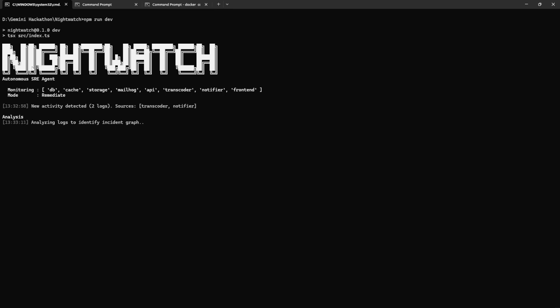Once it gets these errors, it starts the analysis phase, basically trying to identify what incident has occurred, and it uses different tools like list containers and inspect containers. These tools are basically Docker primitive API commands wrapped up in a tool usage for the reasoning engine to have more context over the infrastructure, so that it can ascertain what is working right now, what is not working right now, the health of the containers, and what exists within those containers right now. And as you can see, let's give it some time.